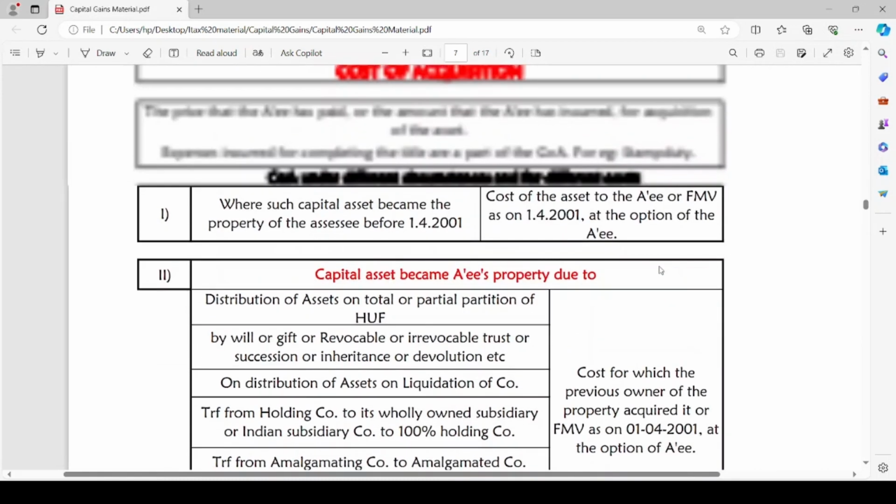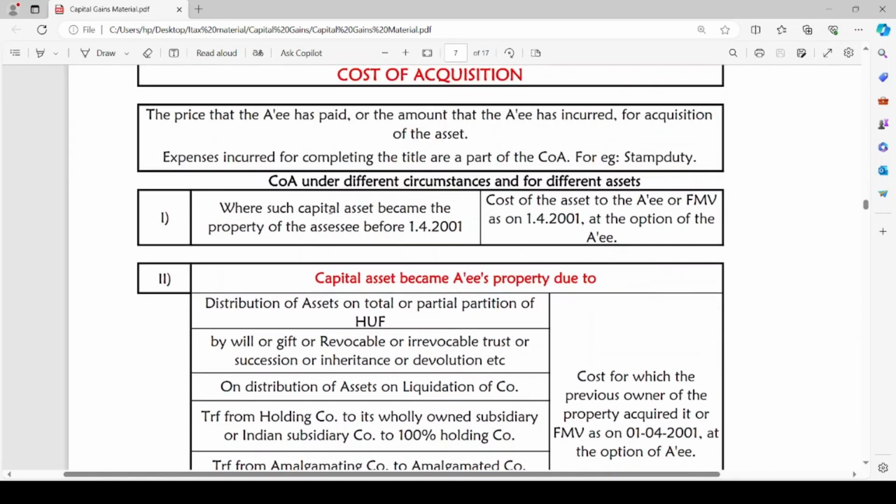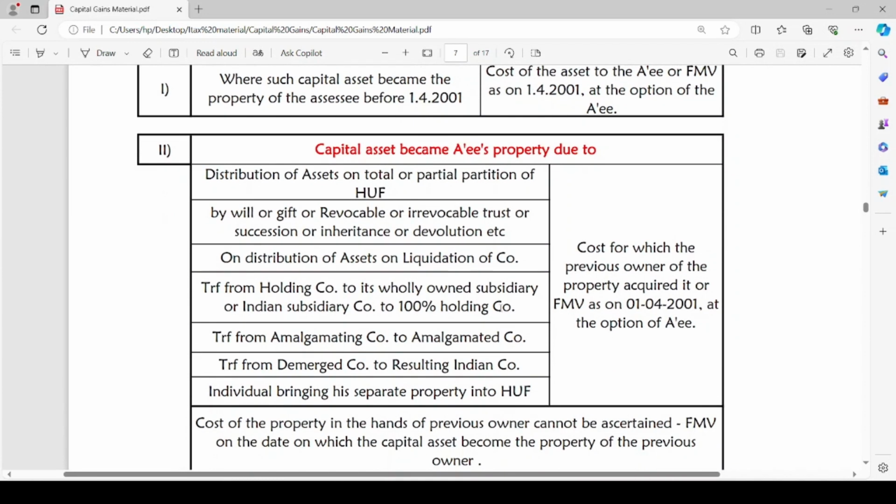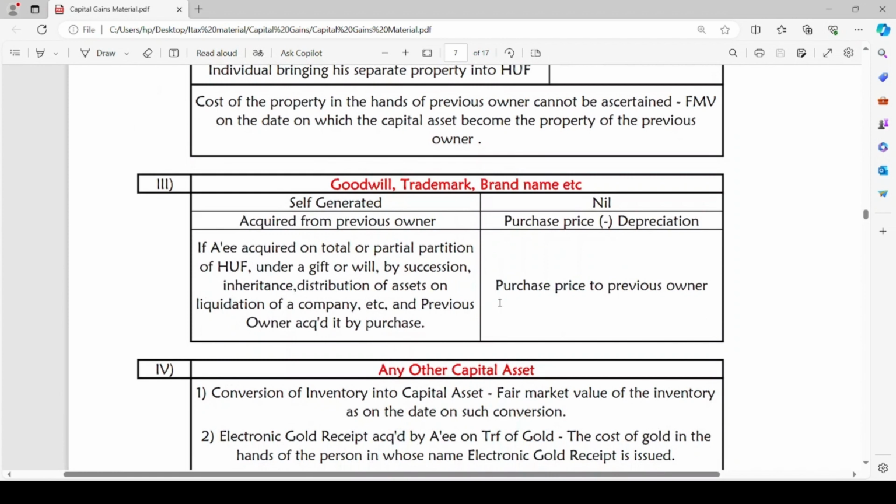First, we have discussed 4 cases. The general case, if the asset has become the property of the assessee before 1/4/2001. The second case is a capital asset that became the assessee's property without him paying any cost from his pocket. The third case is goodwill, trademark or brand name. In case of intangible assets, we are focusing on the nature of the asset here, instead of the circumstance.